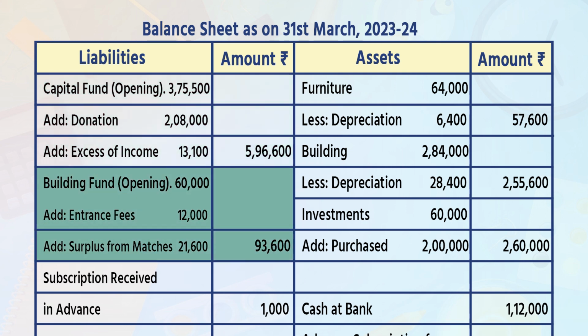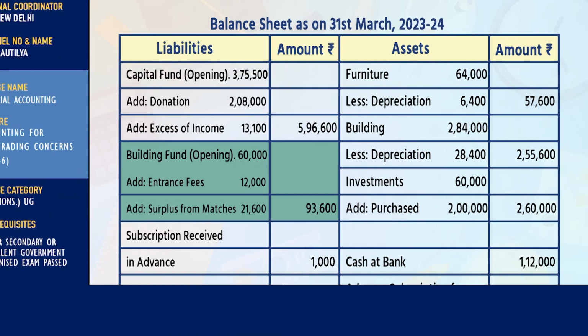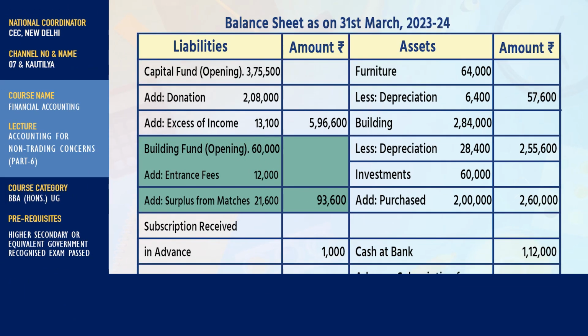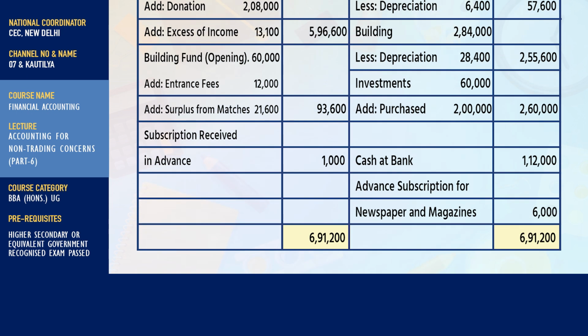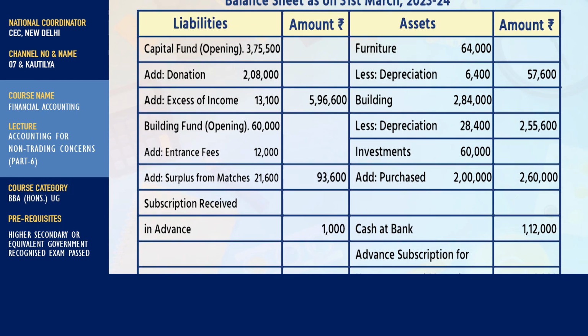Building fund opening in the inner column 60,000. Add entrance fees 12,000. Add surplus from matches 21,600. Outer column 93,600. Subscription received in advance 1,000. Total of liability side 6,91,600. Now come to the asset side.